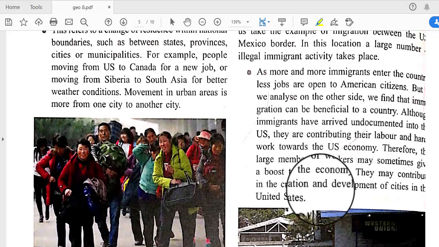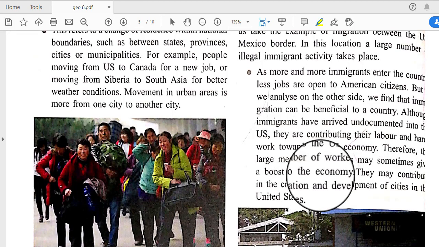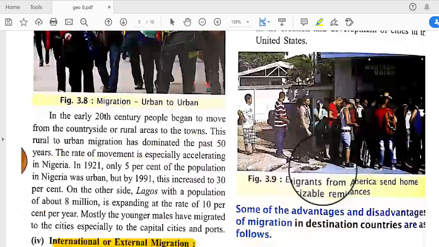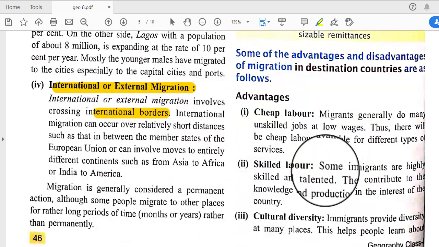If highly educated people move into a city, this is very fruitful for those cities. But this is very problematic for the cities or countries from where they shifted. So there are some disadvantages.